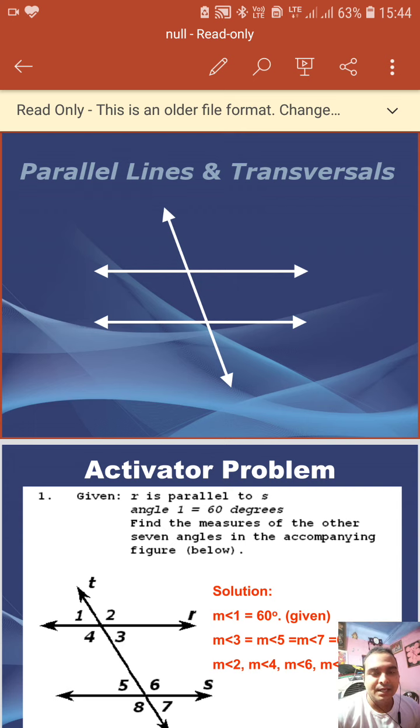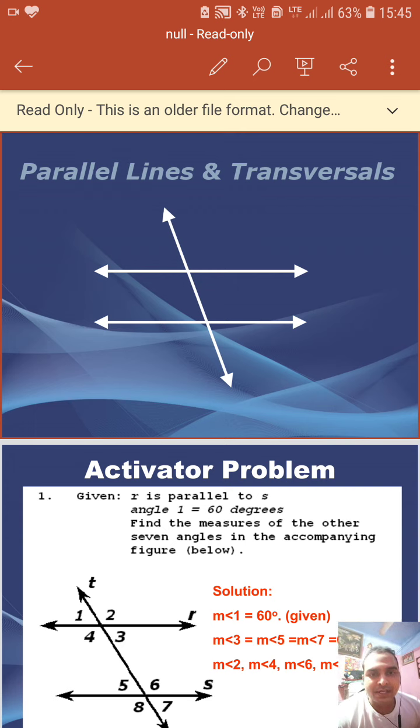What are parallel lines and what are transversals? Two lines in a plane are said to be parallel if they do not intersect each other, if they extend endlessly in both directions, and the distance between any two parallel lines is constant. That distance is called perpendicular distance. We may say that the perpendicular distance between two parallel lines is always constant.